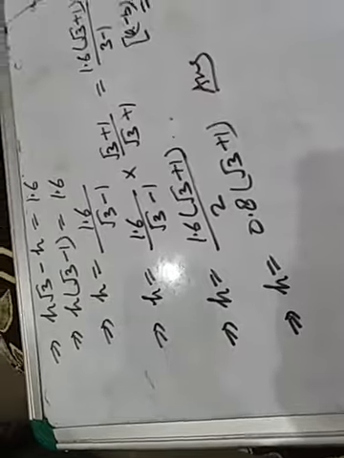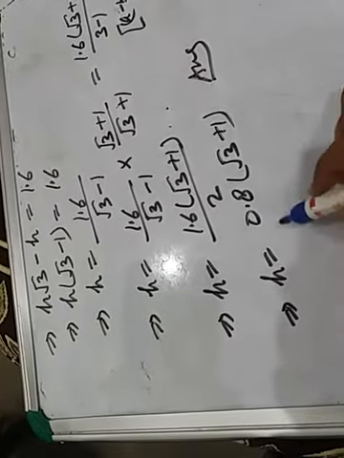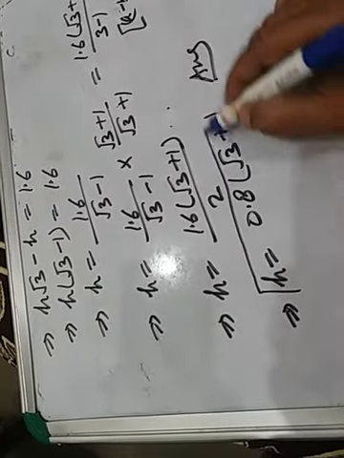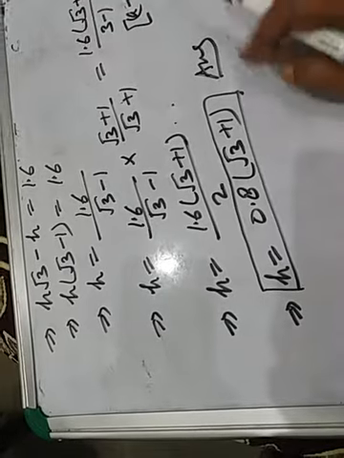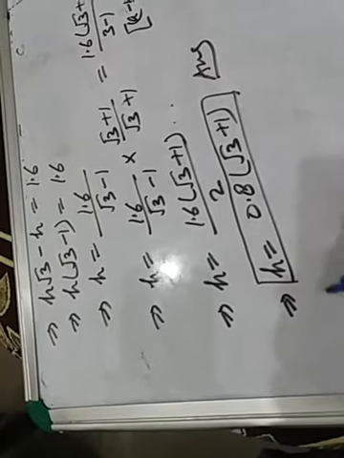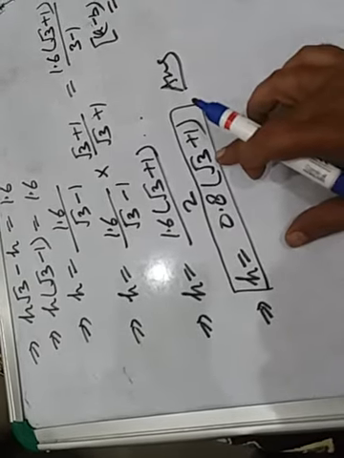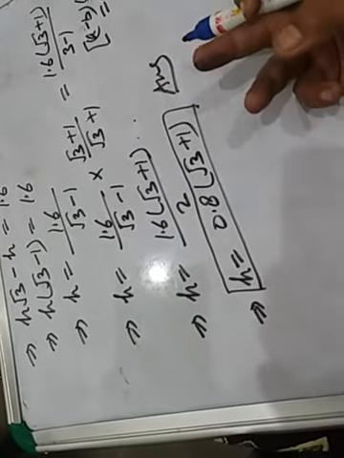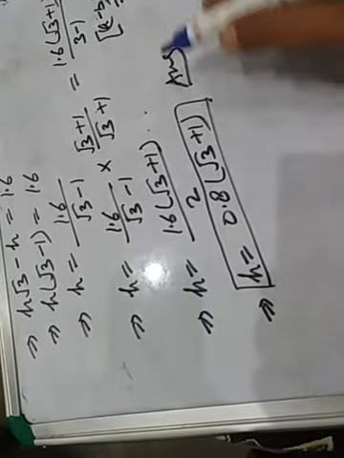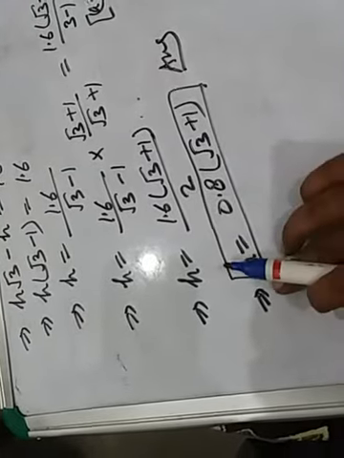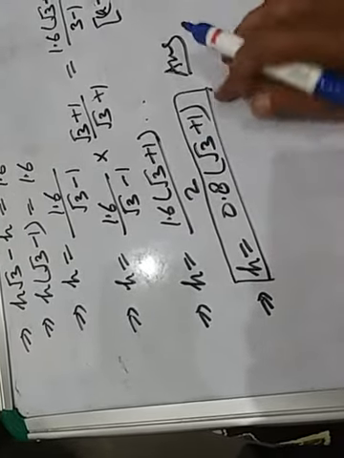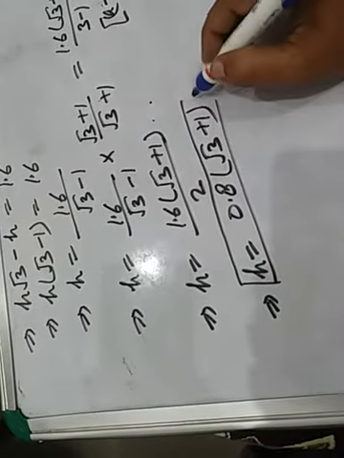If you want to simplify it further, root 3 equal to 1.73, you can put the value and find out. H equal to 0.8 into root 3 plus 1.